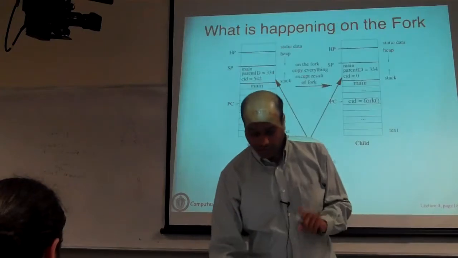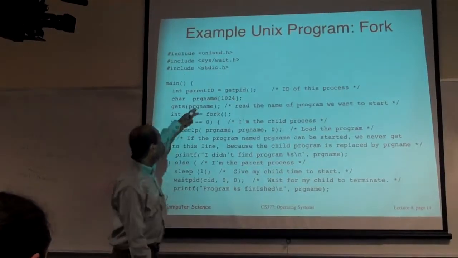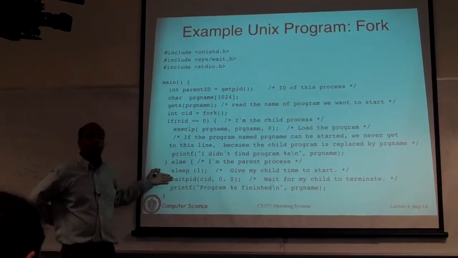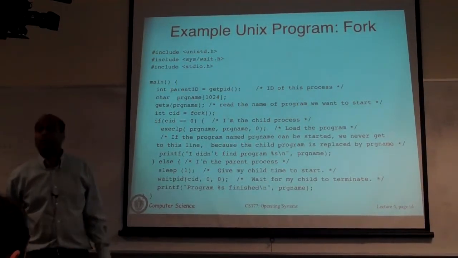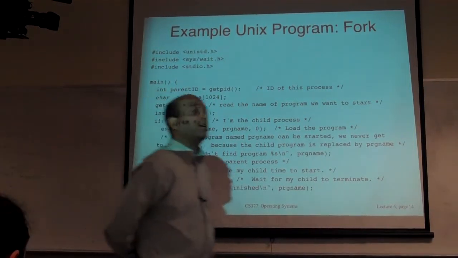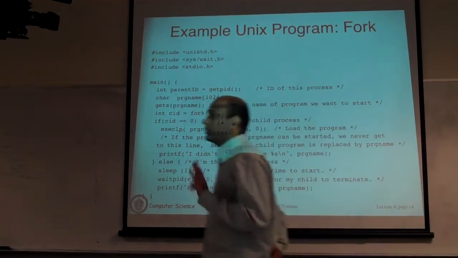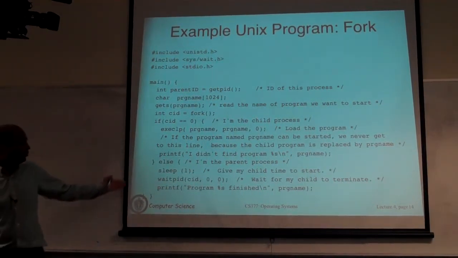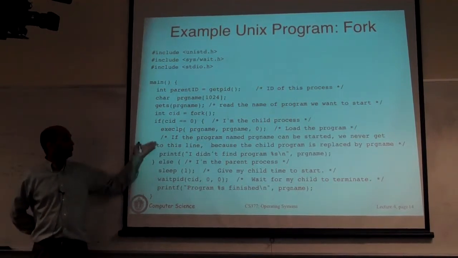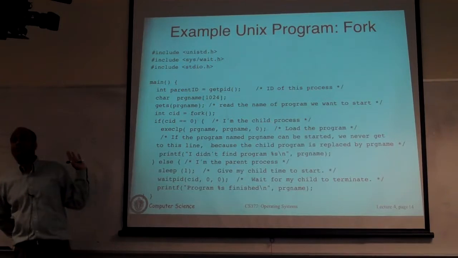There's one thing I didn't mention, which is the wait system call. So I talked about fork, I talked about exec. There's a third system call called wait. And wait takes an argument of any process ID. What wait does is it says make this process wait until that process has finished. So in this case the code basically says after you spawn a child, the parent is just waiting for the child to finish. You just sit there waiting.